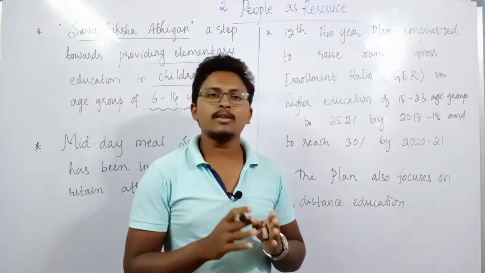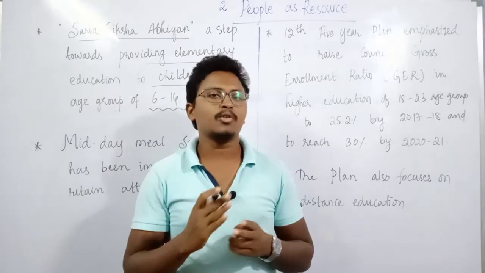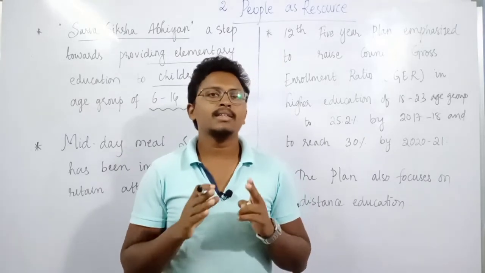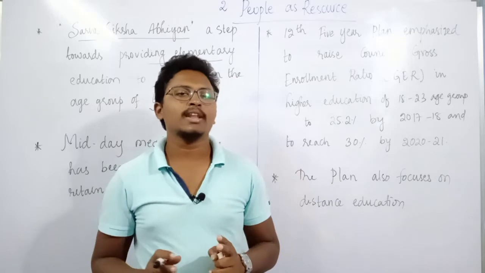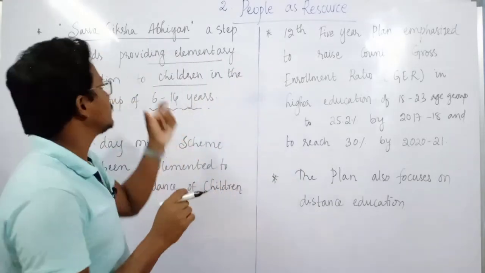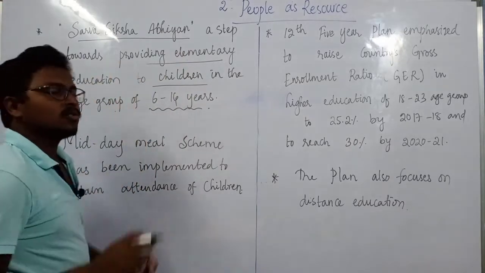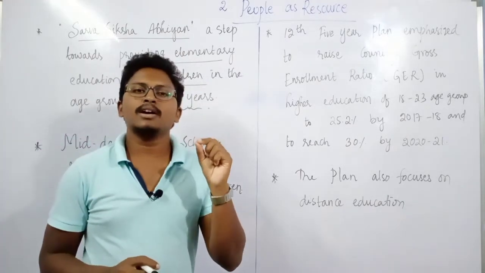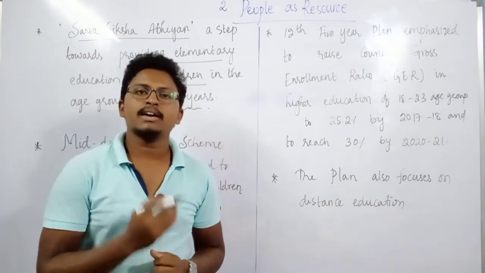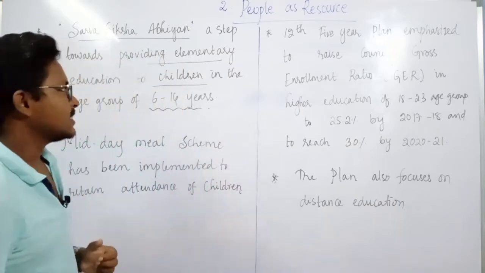If the children are between the ages of 6 and 14, it is compulsory that they attend school. So that is the main aim of the Sarva Shiksha Abhiyan, providing elementary education to all the children. This is one of the very important steps taken by the government to improve education levels.